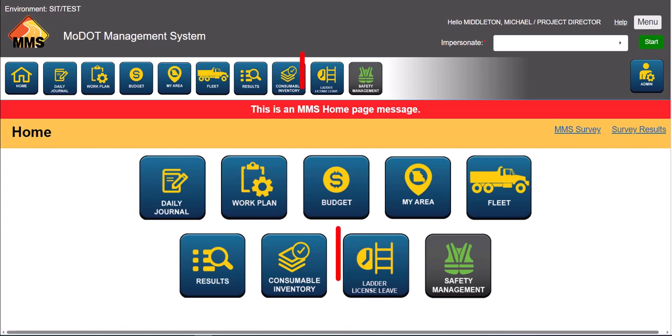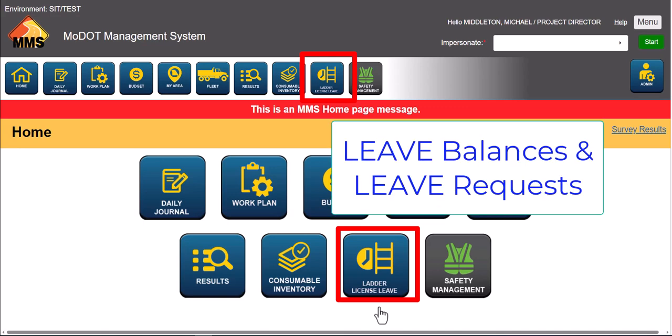I want to bring this highlight to all of our users. It's our new ladder license leave module that you see here. It's something we've been working on in anticipation. It's all about helping employees to see information about themselves, but the first thing we're going to be coming out with is the leave functionality within this.